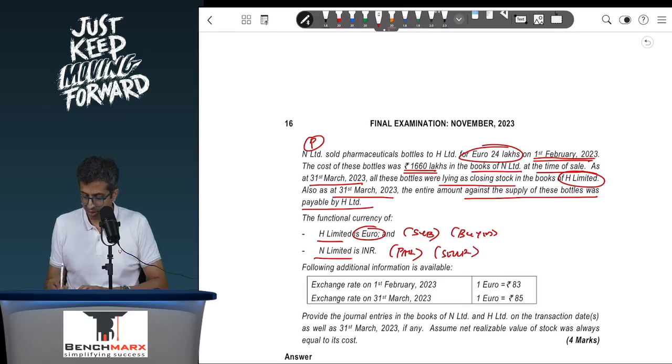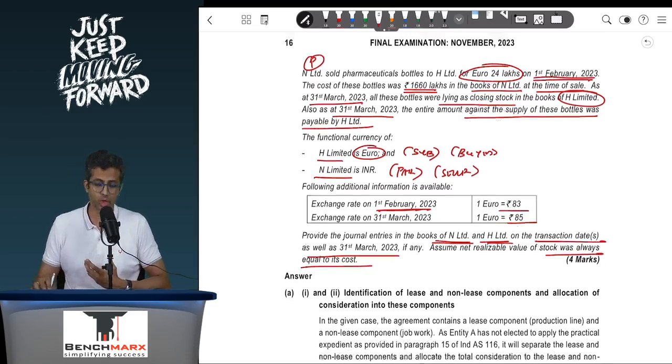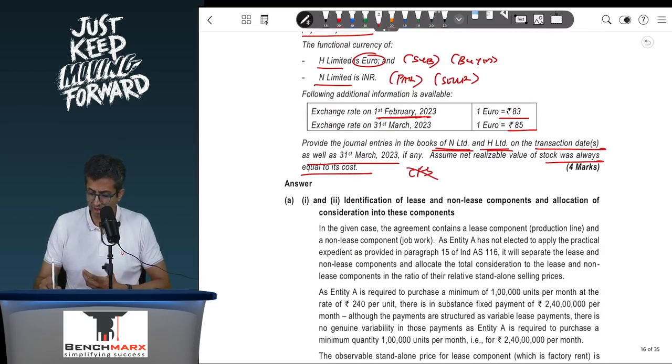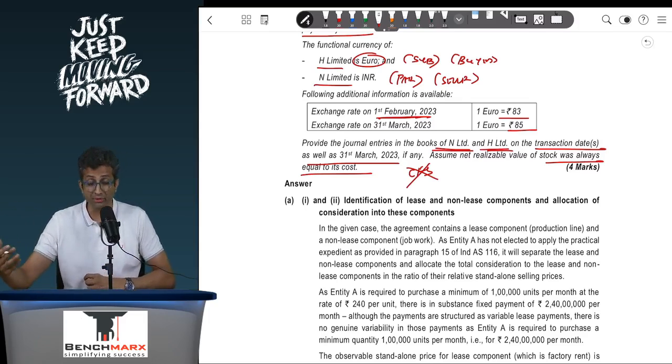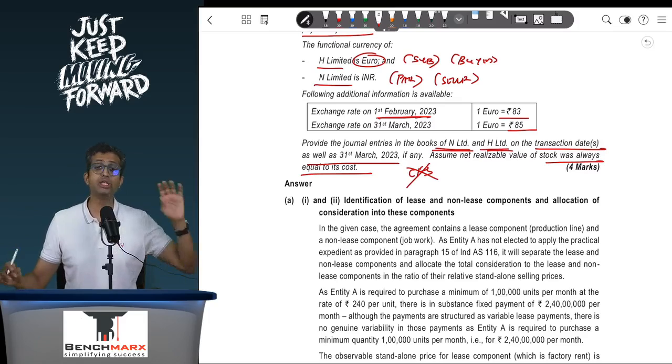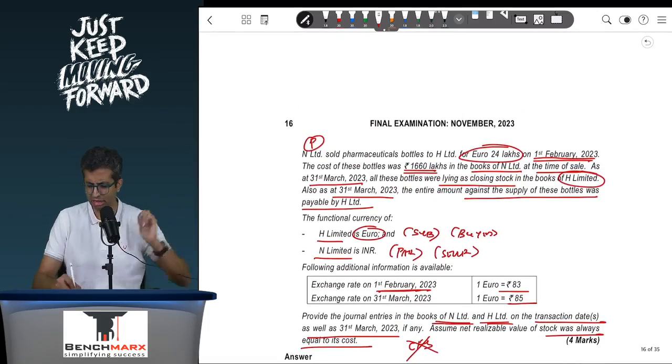The additional information is available: on 1st February, the rate is 83, and on 31st March, the rate is 85. Provide journal entries in the books of N and H on the transaction date as well as on 31st March, if any. Assume the NRV of the stock was always equal to the cost. Are you asked to show anything in the CFS? No. In the study material question that we have done in class, the CFS adjustment is also done, where you eliminate unrealized profit on inventory and you also eliminate the intercompany receivable and payable. In this case, that is not asked, and hence we can just restrict our understanding to H and to N.